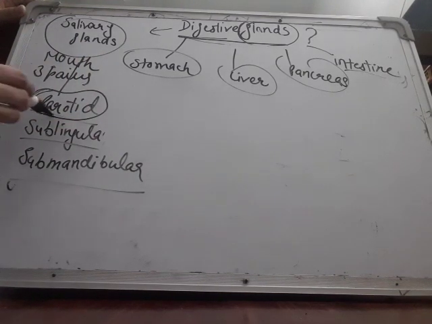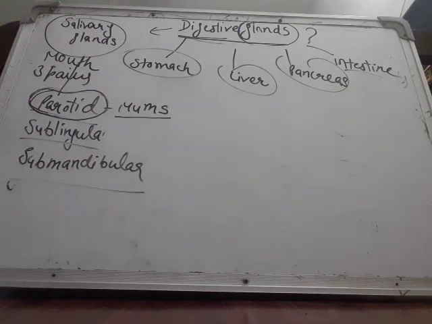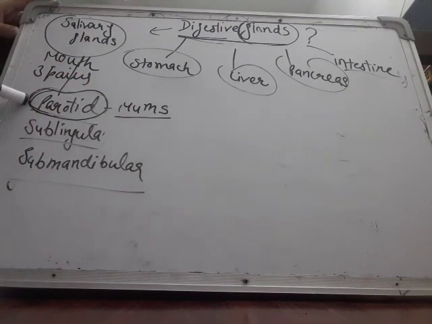Parotid glands undergo swelling, and their swelling causes a disease called mumps, a highly painful disease. This disease is basically caused due to swelling or enlargement of the parotid glands. So this is all about salivary glands.